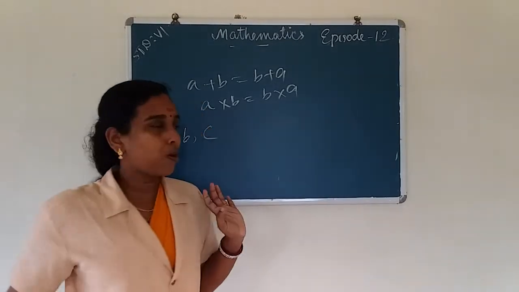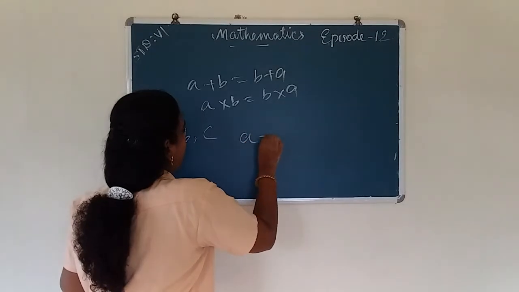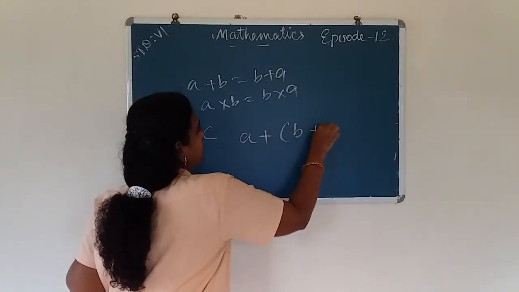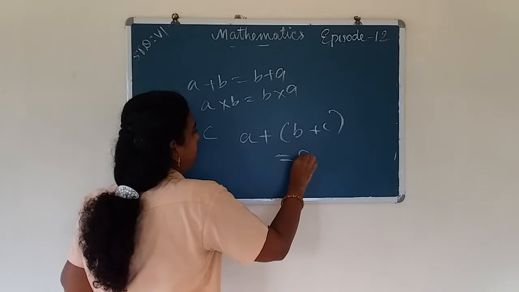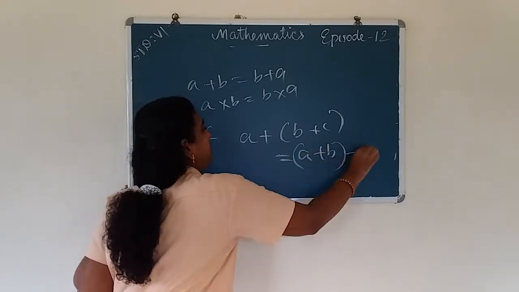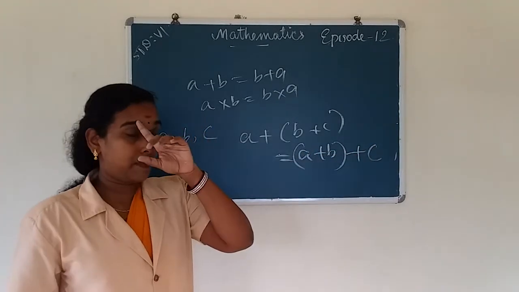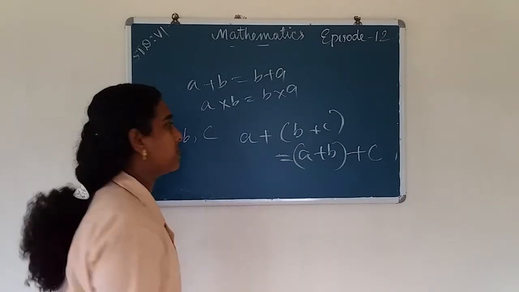Associative property: a plus b plus c is equal to a plus b plus c, grouped either way. The answer is the same in both ways. This is called the associative property.